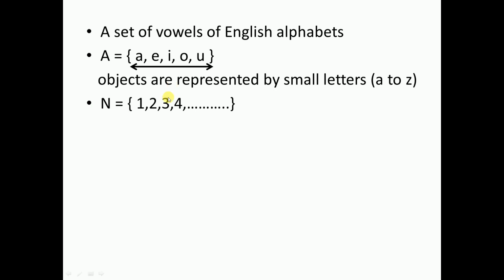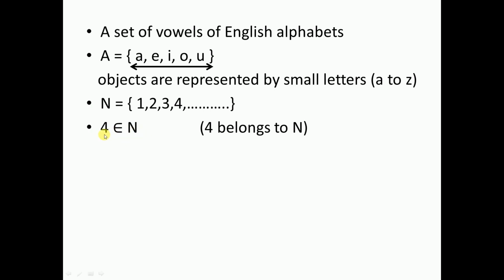Consider a set of natural numbers, that is 1, 2, 3, 4. If I say that 4 belongs to this set, it is represented in short like this: 4 ∈ N. This is a sign which is read as belongs to, and N means the set.